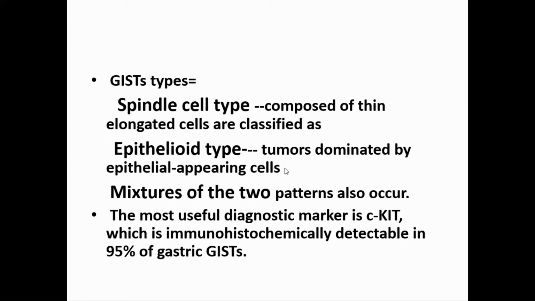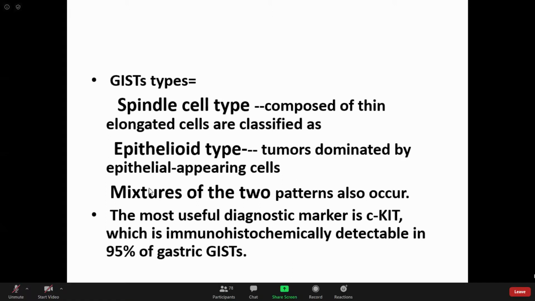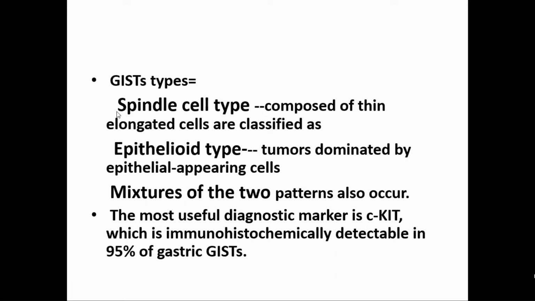Now, there are three types of GIST, that is spindle cell type, composed of thin elongated cells, and then epithelioid cell type, tumor dominated by epithelial appearing cells. And there is mixture of two patterns. So, spindle cell type, epithelioid type, this spindle cell is like muscle cell or any neural cell, there are spindle cells. And mixture of both two.